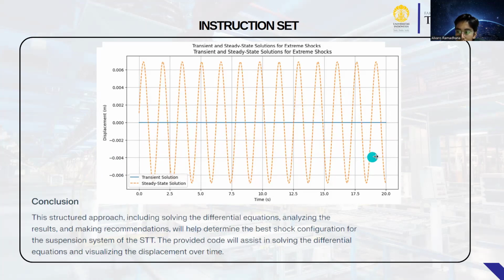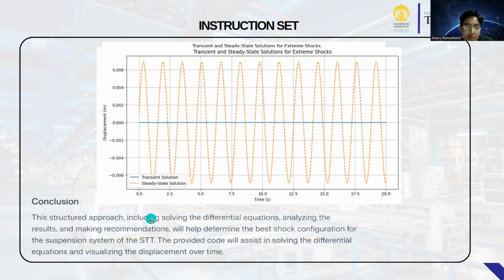And then the steady state solution, the orange dashed line. The steady state solution represents the long term behavior of the system after the transient effects have dissipated. The orange dashed line shows periodic oscillation with a constant amplitude, indicating that the system is in a steady oscillatory state over time. Okay, conclusion.